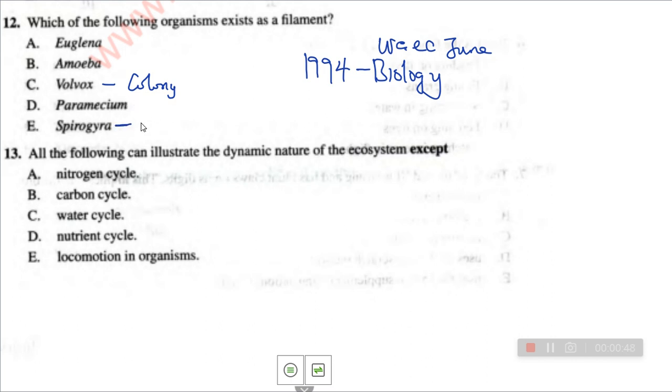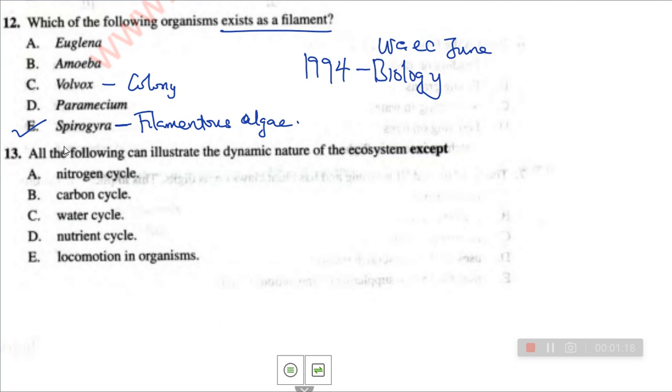Whereas Spirogyra is filamentous, it's a filamentous algae. In a previous video I said Spirogyra has plant origin, that is, it has a cellulose cell wall, it has chloroplast, it can manufacture its food on its own. So this was filamentous algae. If they ask us which of the following organisms exist as a filament, the answer is option E, Spirogyra.